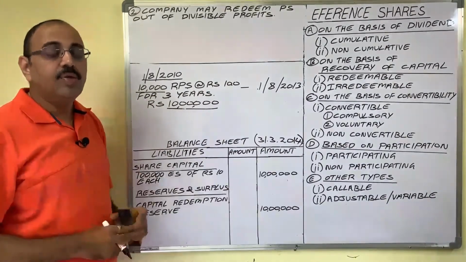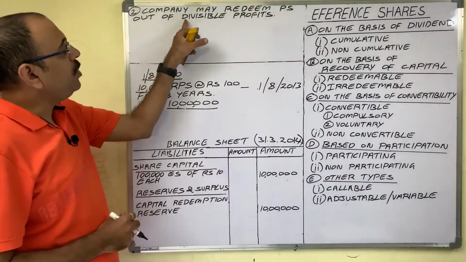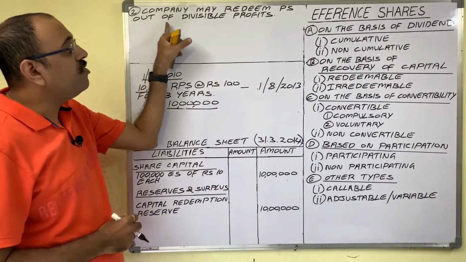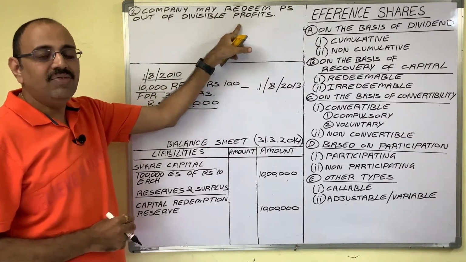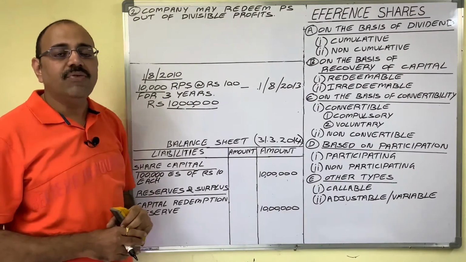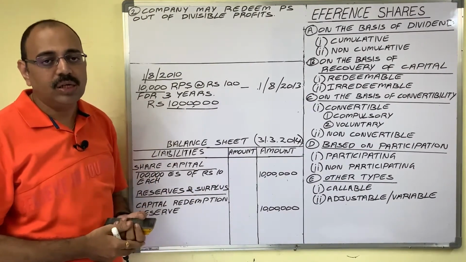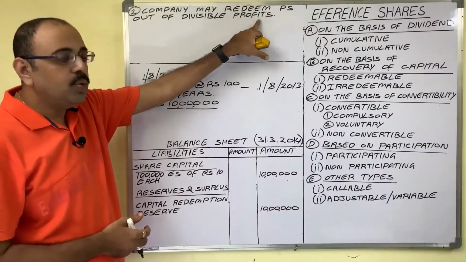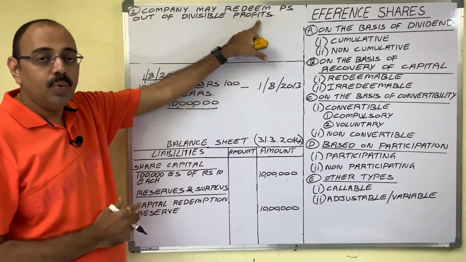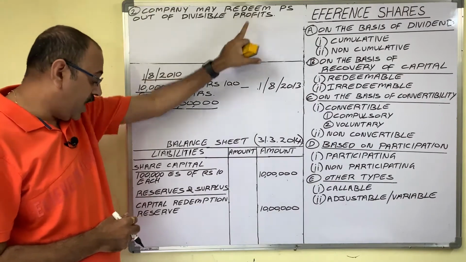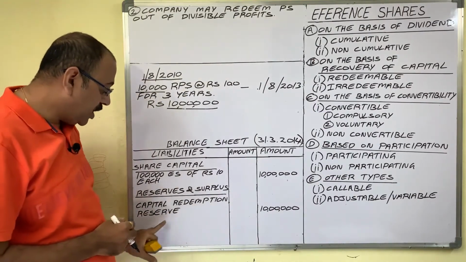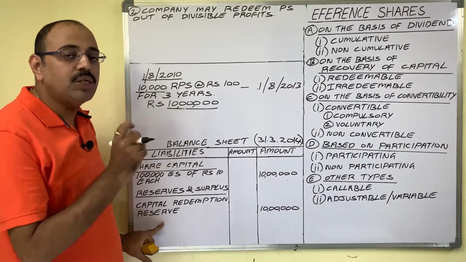Now the second method is, the company may redeem preference shares out of divisible profits. Divisible profits are the profits which can be utilized for the payment of dividend to shareholders. If divisible profits are used by the company, then the rule is the company should create a capital redemption reserve with that used amount.